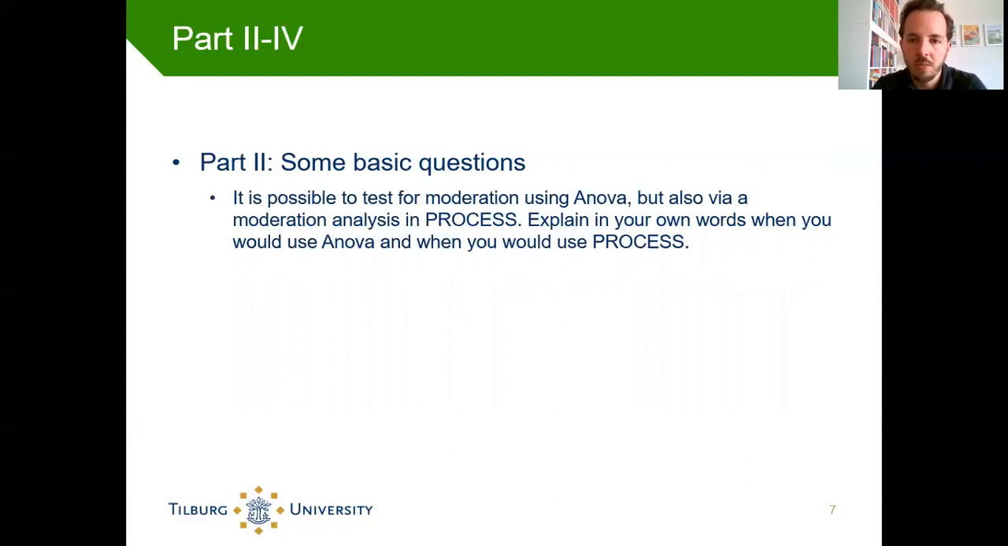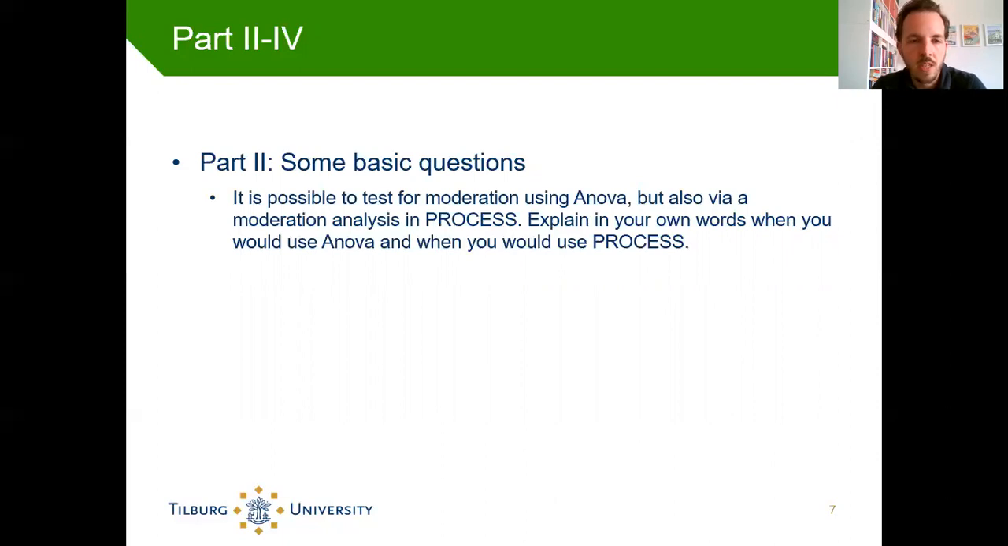In the case of ANOVA, it's sometimes called an interaction effect, a test for an interaction effect. So a question could be: explain in your own words when you would use ANOVA and when you would use PROCESS to test for moderation. Now, this is a basic question because the answer to this question is literally in one of the video lectures. So here the idea is that you would use an ANOVA if your moderating variable is categorical, whereas you would use the PROCESS macro whenever your moderating variable is a continuous variable.